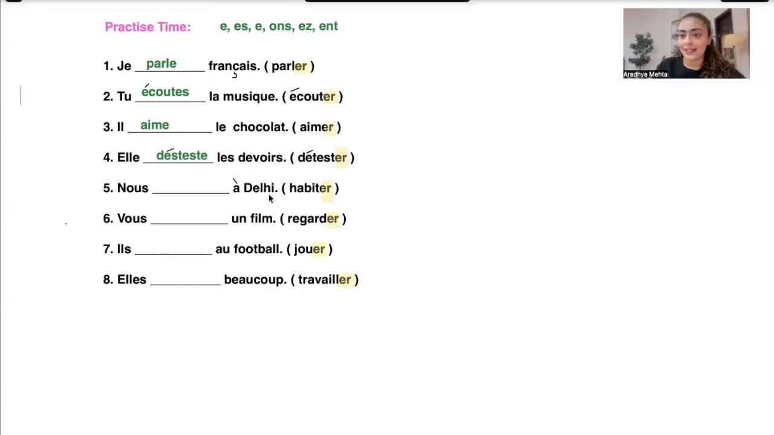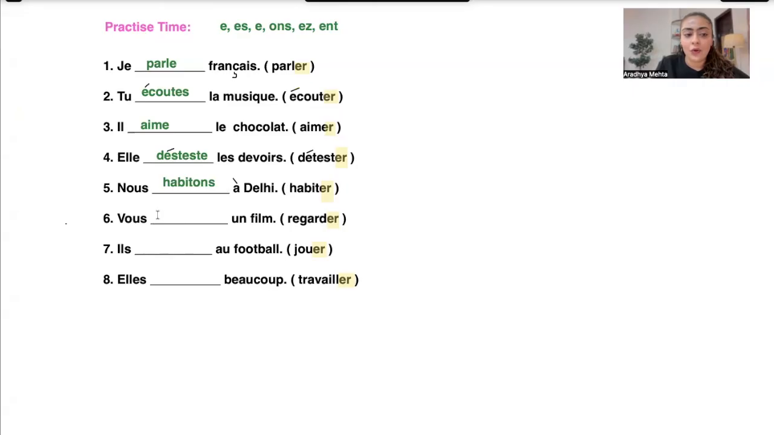Okay, the fifth sentence now. "Nous dash à Delhi." And we have been given the verb habiter, which means to live. So we live in Delhi. Now, if we cut the ER, we are left with HABIT. This is the radical form of the verb. And with nous, the ending is ONS. So "Nous habitons à Delhi."